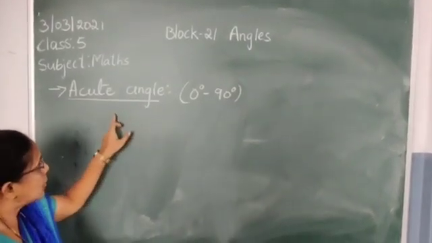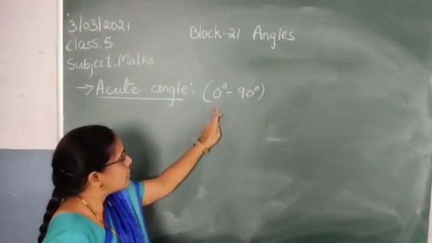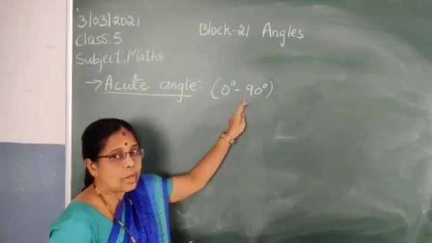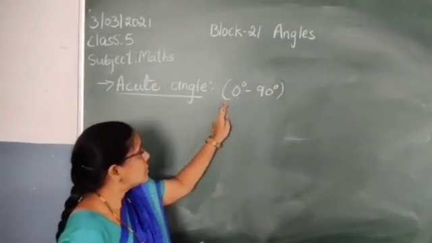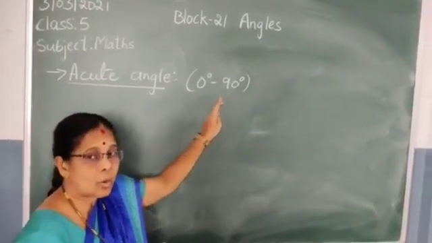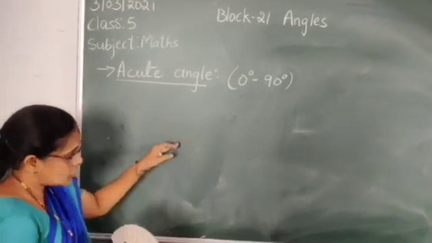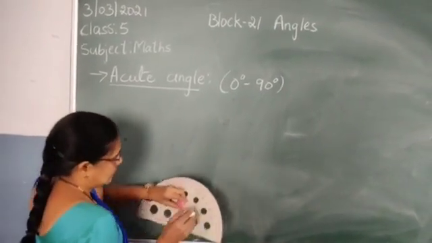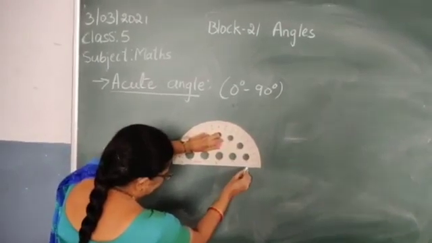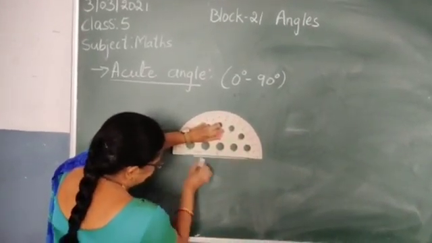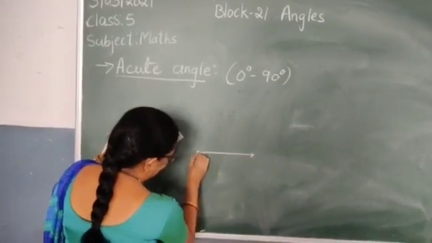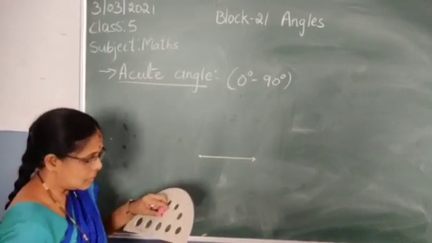Acute angle: an angle that measures from 0 degree to 90 degree is called an acute angle. So first, draw a line.